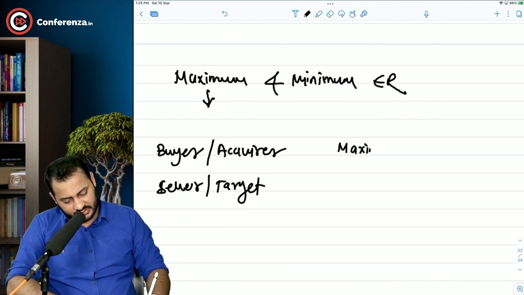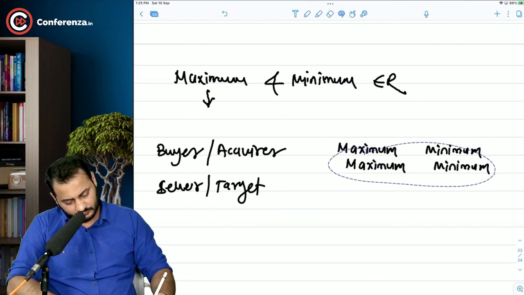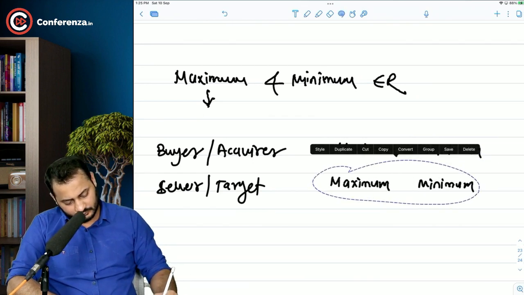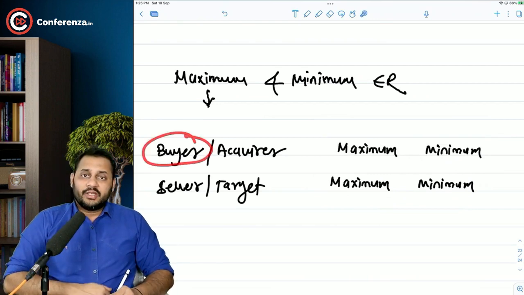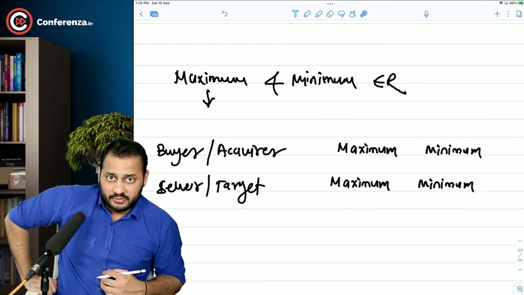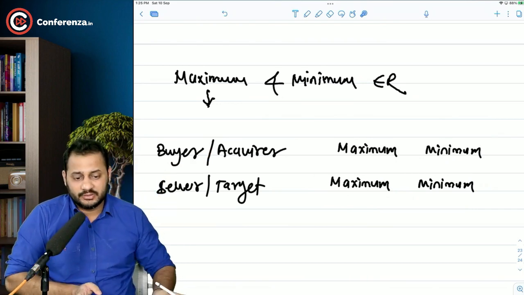Which price will a party be worried about, maximum or minimum? The buyer always wants to pay as little as possible. He wants to buy a company at the lowest possible price.